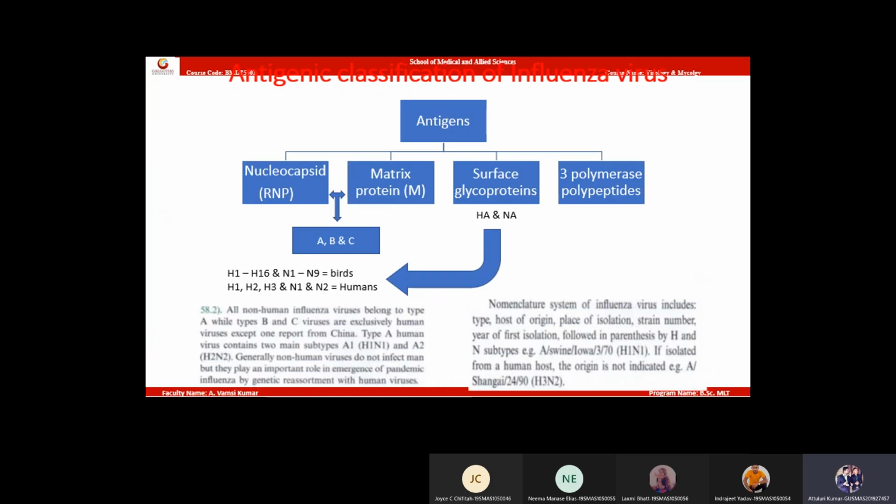Keep a side heading antigens, draw this table. We have 4 types of antigens: nucleocapsid antigens, matrix protein antigens, surface glycoprotein antigens, and 3 polymerase polypeptide antigens. These antigens are very important. Write down properly. Influenza virus killed more people than World War II.